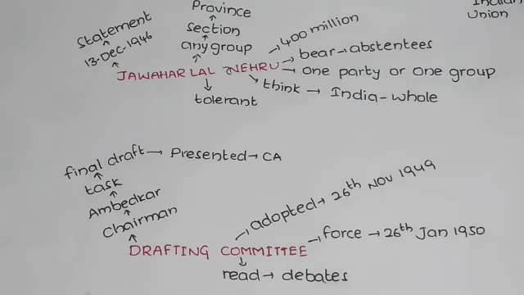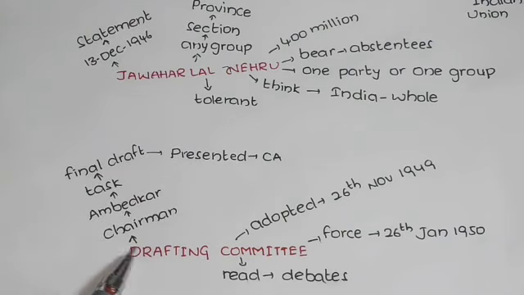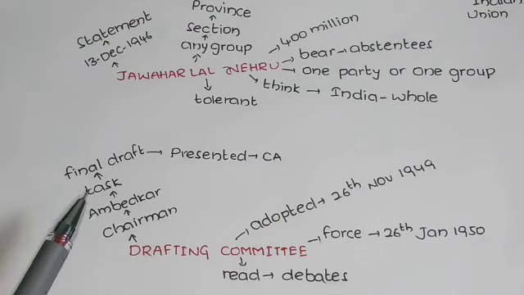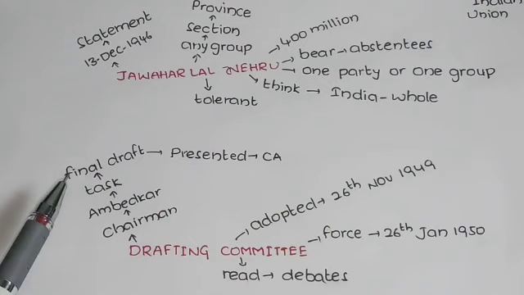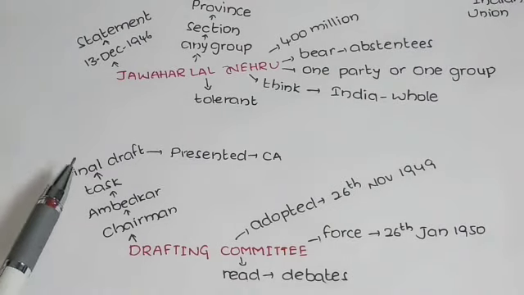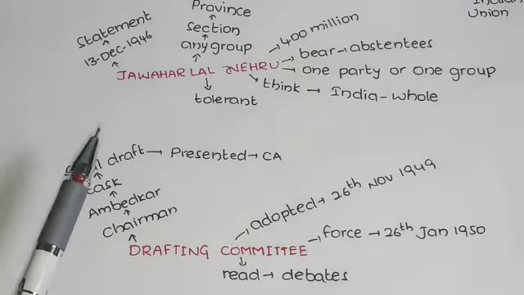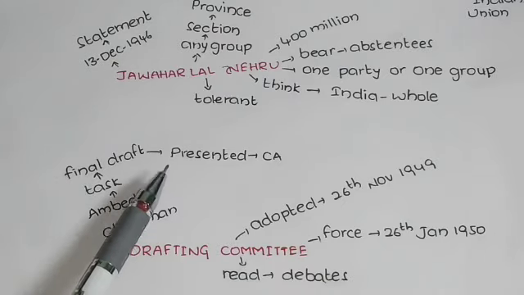If you see the drafting committee, we know that the drafting committee is the group of people who prepare the constitution. It was set up under the chairmanship of Dr. B.R. Ambedkar. Dr. B.R. Ambedkar was appointed as chairman of the drafting committee, and their task was to prepare the final draft. What is the task? They have to prepare the final draft of our Indian constitution, and it was prepared and presented before the Constituent Assembly.